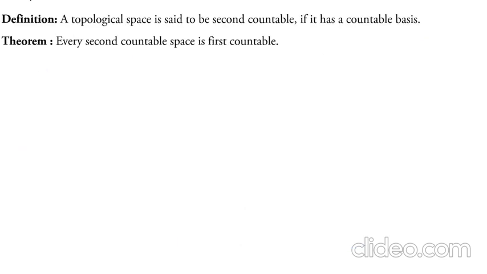Move on to the definition. A topological space is said to be second countable if and only if it has a countable basis. A space is said to be first countable if it has a countable local basis, and the topological space is said to be second countable if it has a countable basis. Move on to the next theorem: every second countable space is first countable. So consider a topological space. Let (X, tau) be second countable.